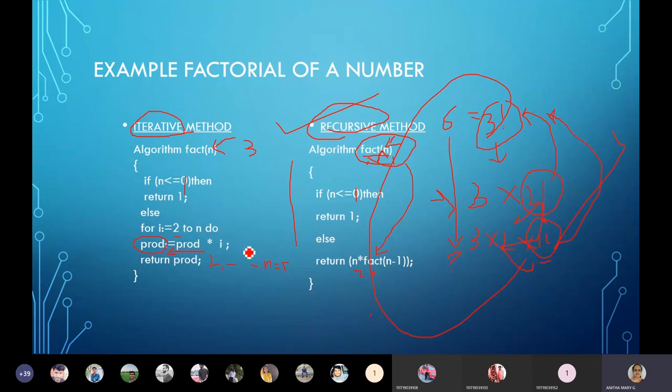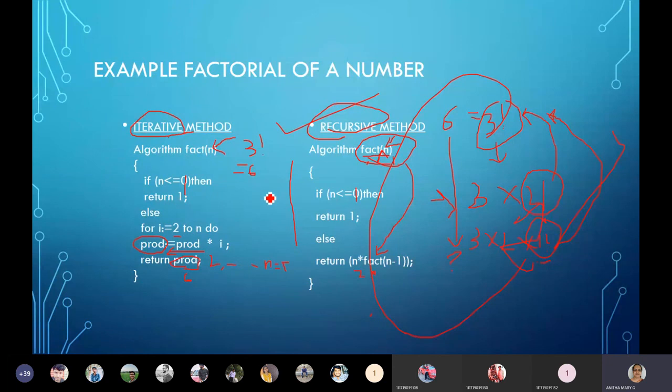So 1 into i is 2, and since n is 3, it iterates up to 3. Then 2 into 3 is 6. Now the product 6 is returned to the called function. Likewise, the factorial of 3 becomes 6 here.